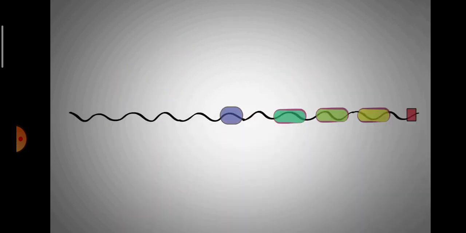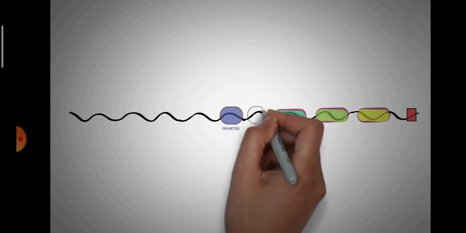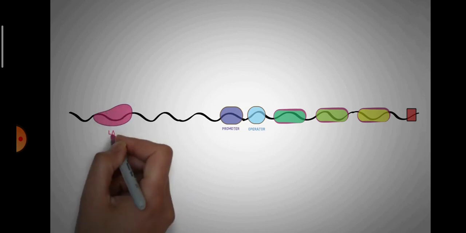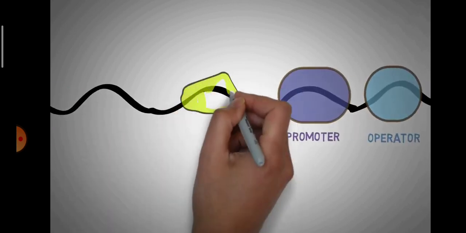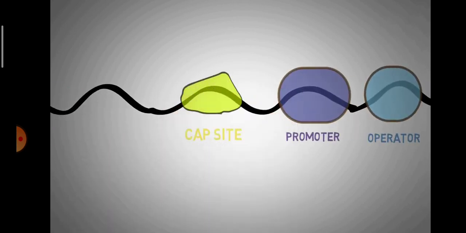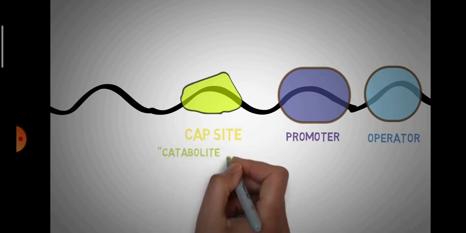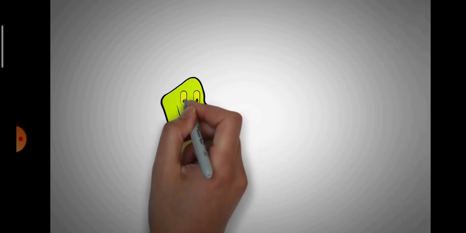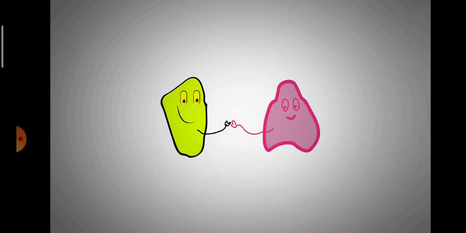Now, this bacteria is very smart, and just for this scenario, it has got a special site on its DNA located just behind the promoter region, and this is known as the CAP site or the catabolite activator protein site. Now, what is this CAP?